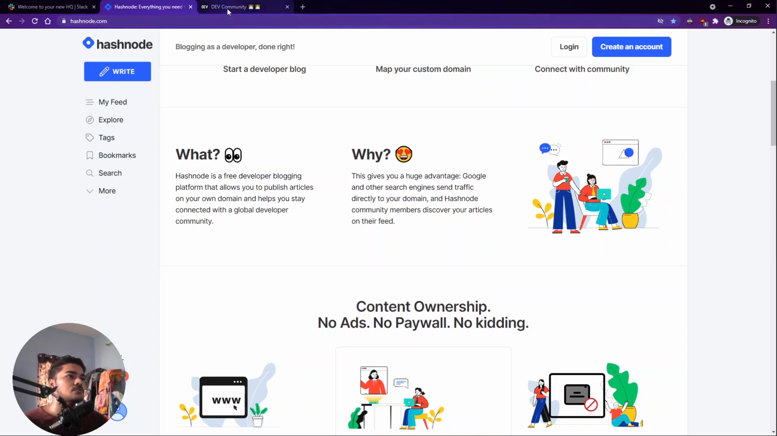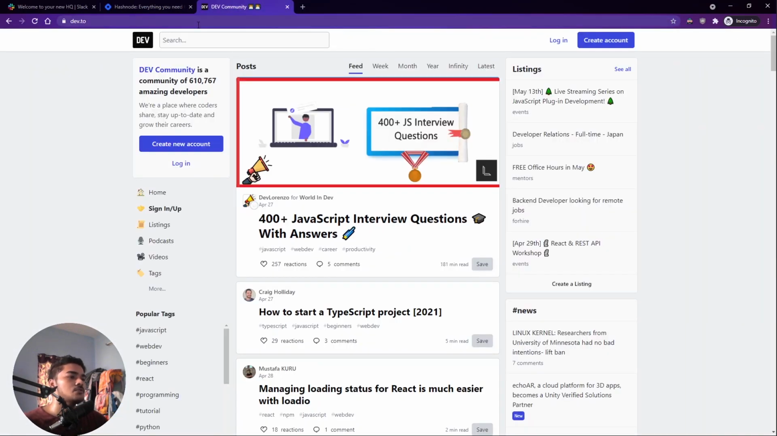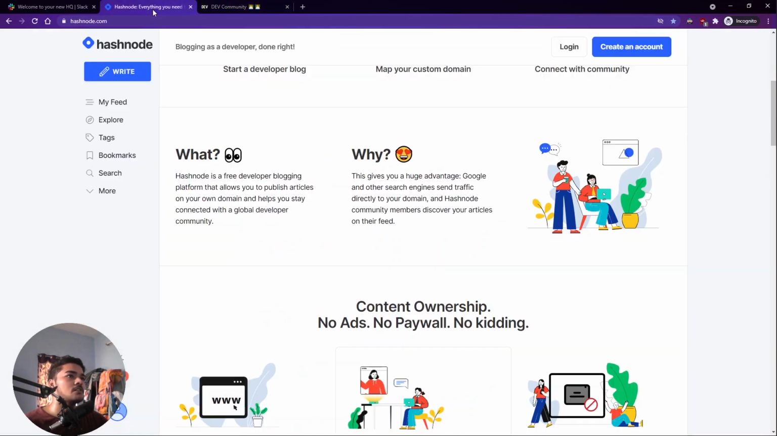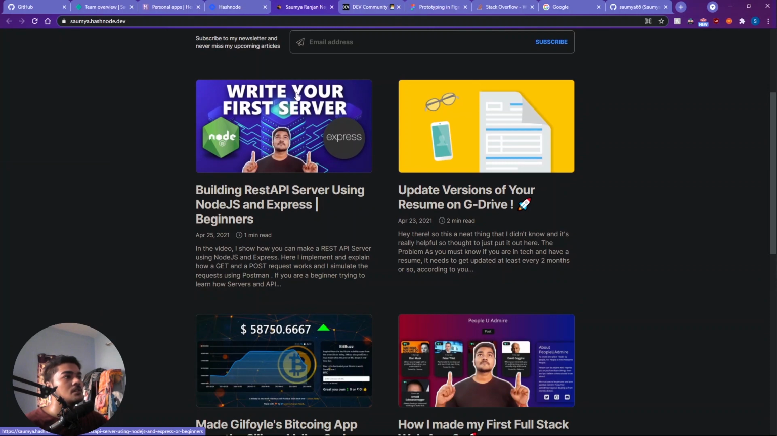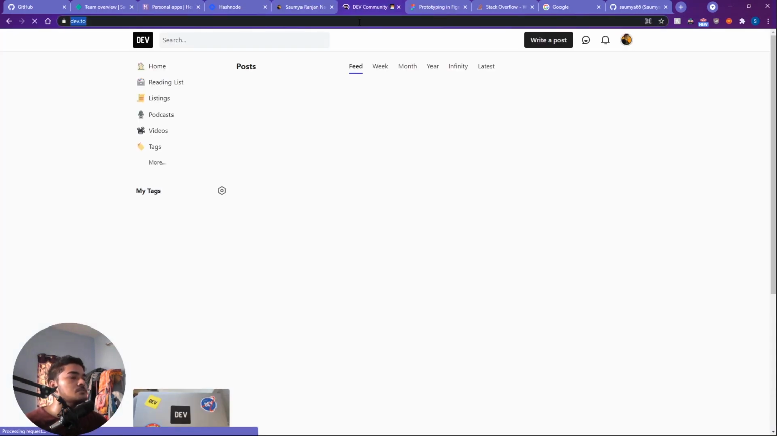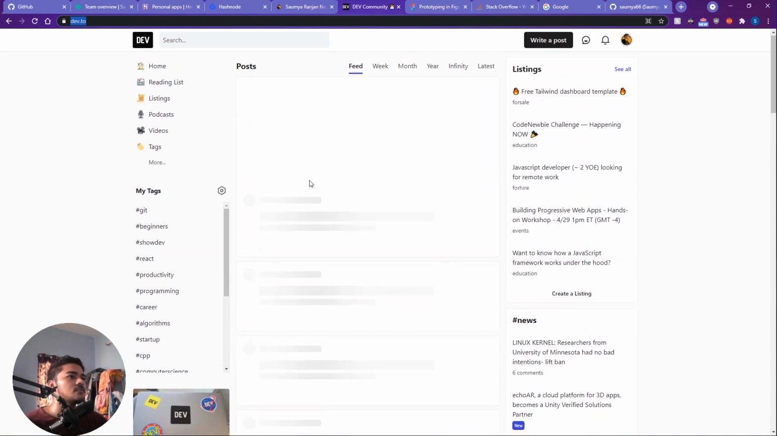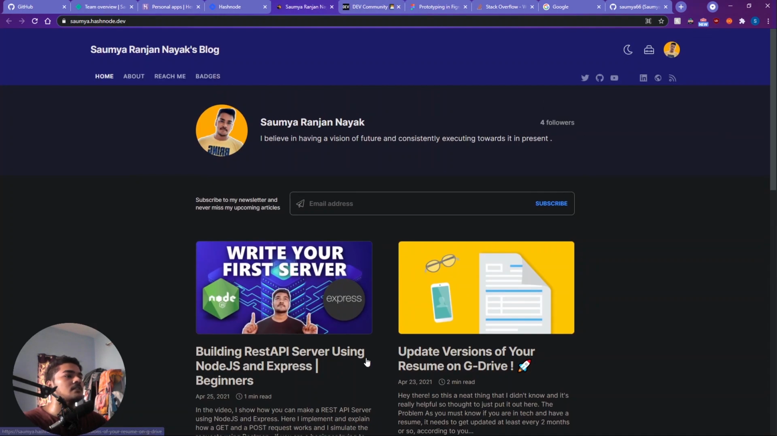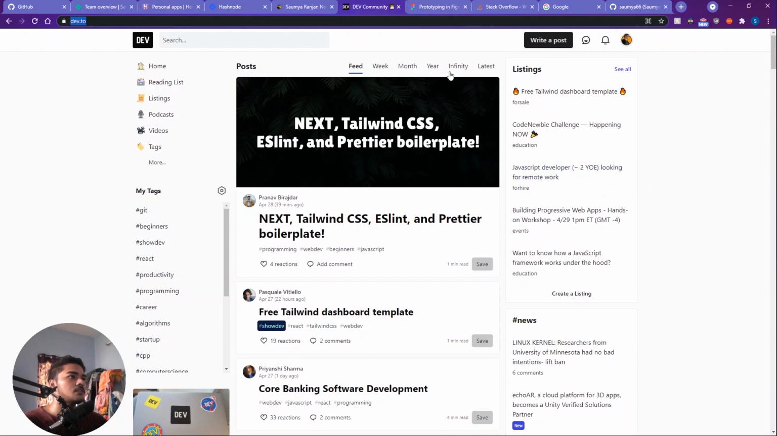And I also use dev.to to cross post my blogs. For example, if I post something on Hashnode, I can also cross post it on dev.to to reach more people, right? So this is also like Hashnode, a developer blogging platform, but I prefer Hashnode more because its features are great, right? Yeah, and dev.to is also great, and I use both of these to mainly write my blogs and publish them.